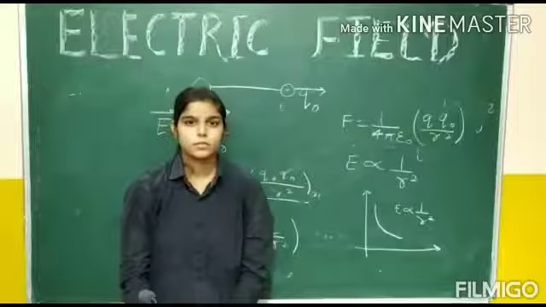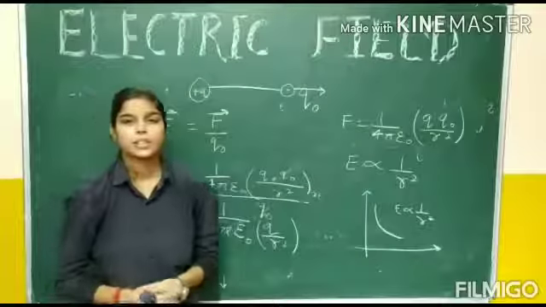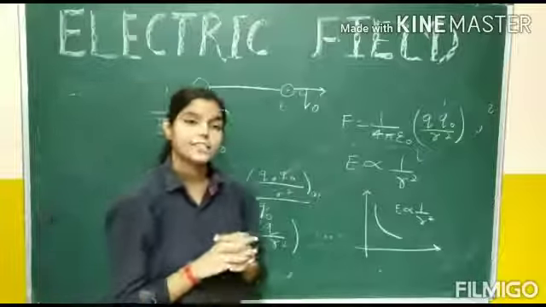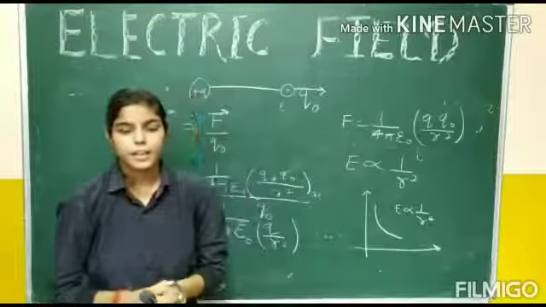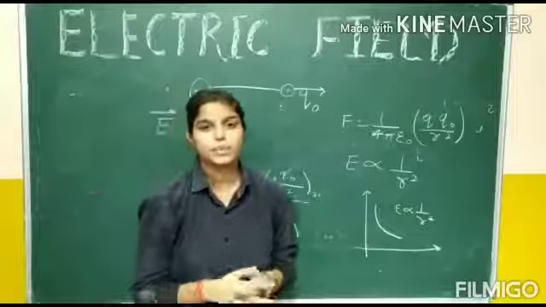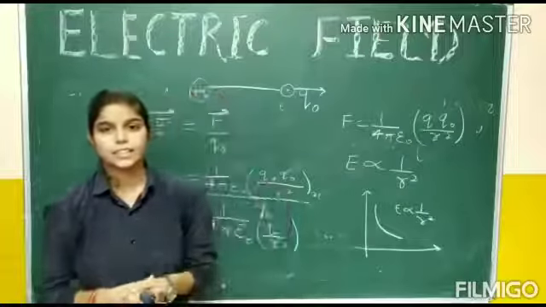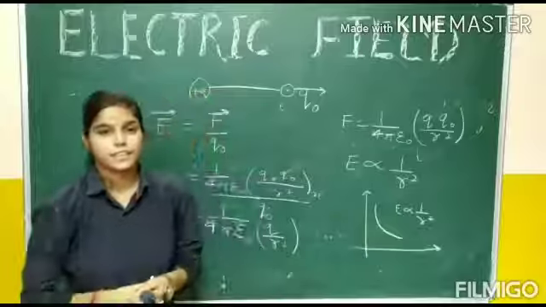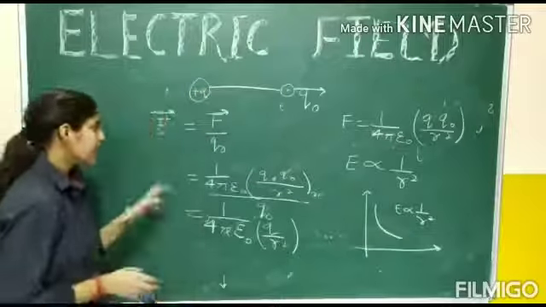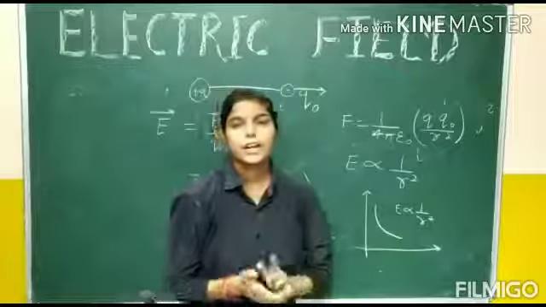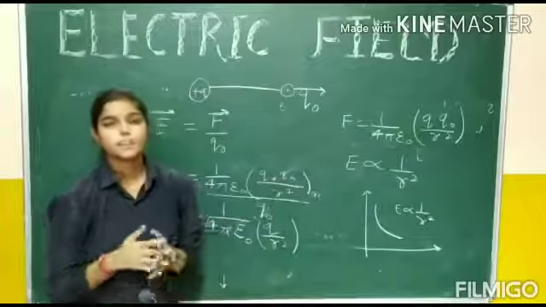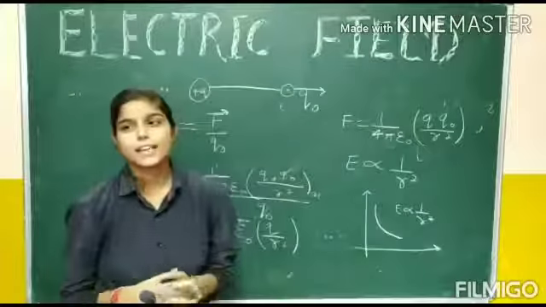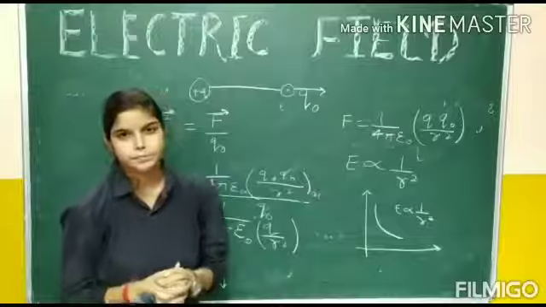Now we will discuss the extension of electric field. We all know that theoretically electric field extends up to infinity. But as the distance between the source charge and the test charge increases, the intensity of the electric field decreases. Hence, it is clear that electric field depends upon the distance of separation between the source charge and the test charge. Its SI unit is Coulomb per meter.